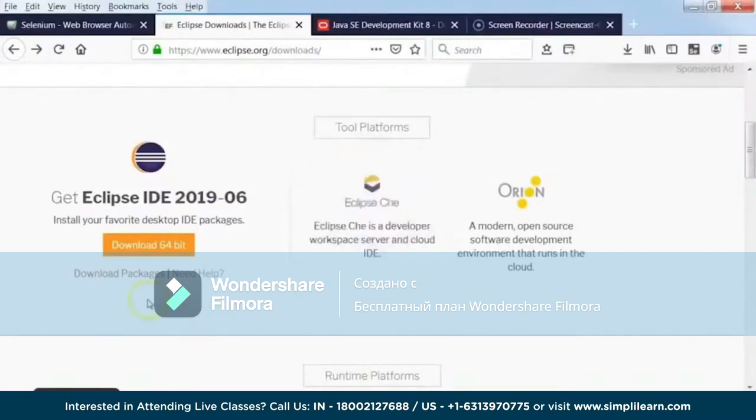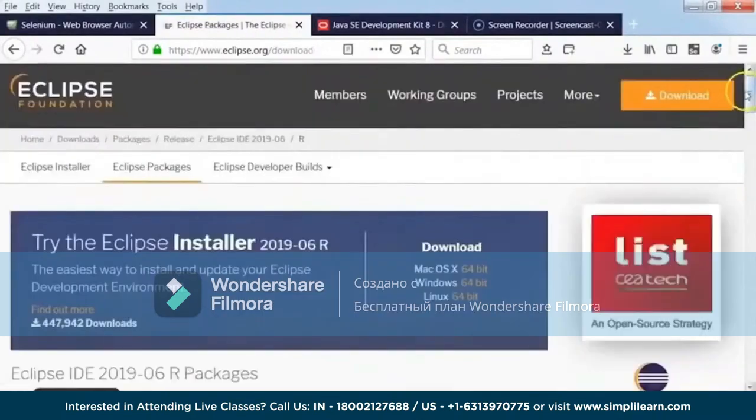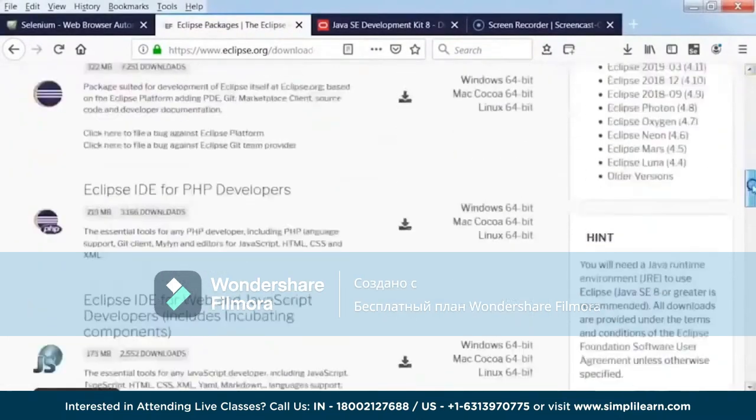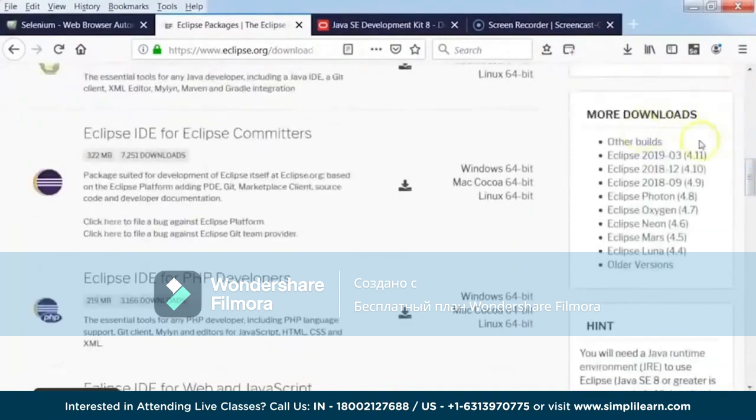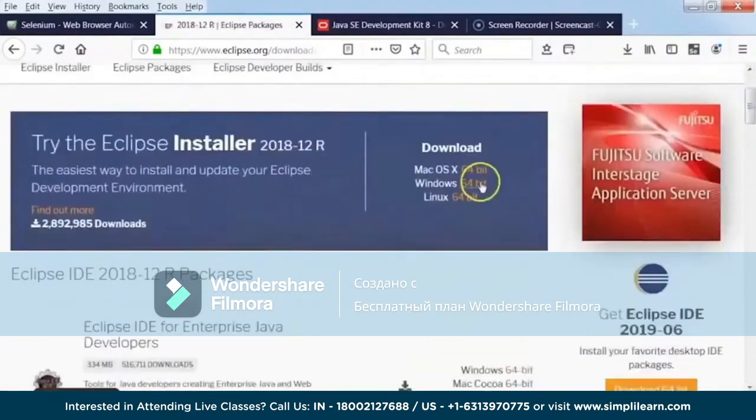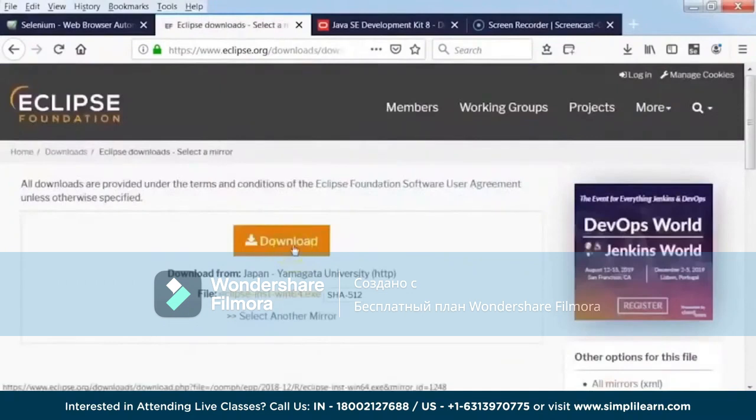So now to get the last stable version, what you need to do is go and click on this download packages. And here, if you scroll down this page, you can see more downloads. So there is a list of all the previous releases of Eclipse which is available, and this is what we need to download. So just click on that 4.10 version and then click on the OS on which you want to install Eclipse. For us it is Windows, so I'll just click here on the 64-bit Windows and then click on the download and you will be downloading the complete package.